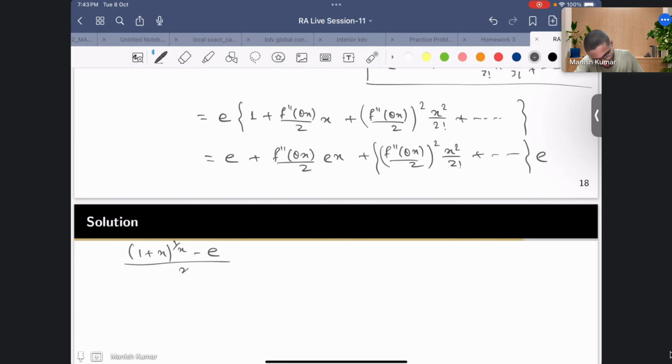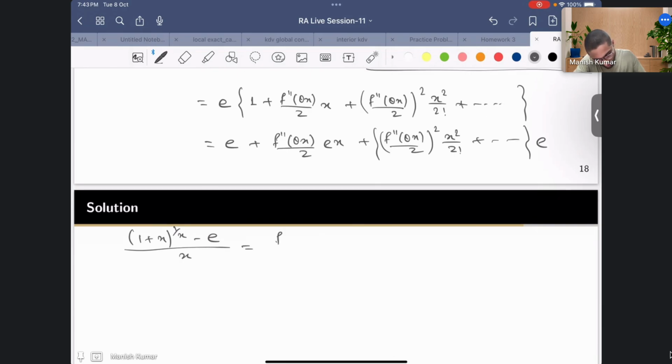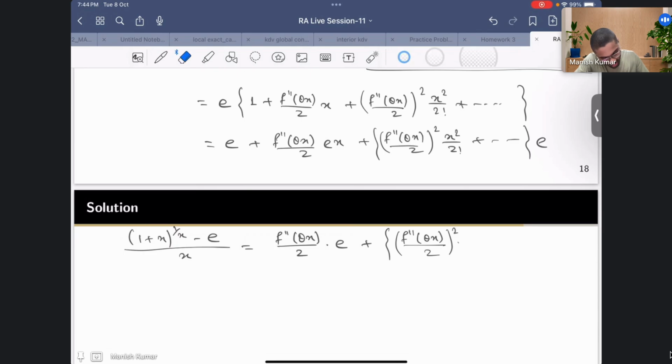So this is equal to f double prime theta x by 2 times e plus f double prime theta x by 2 whole square, then x by 2 factorial, plus and so on, all the terms will have x, times e.